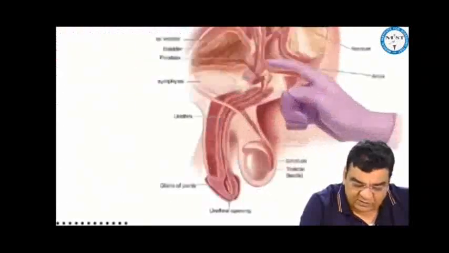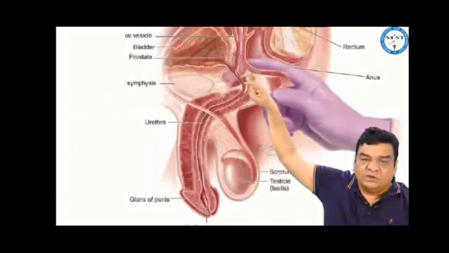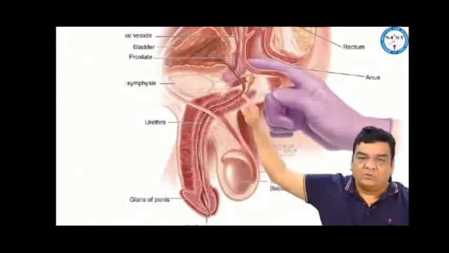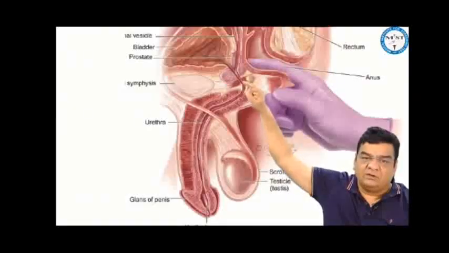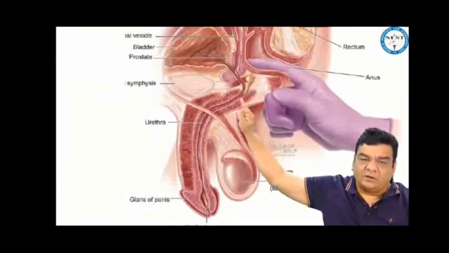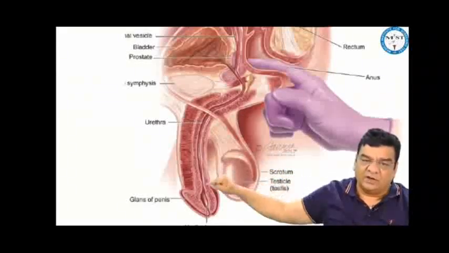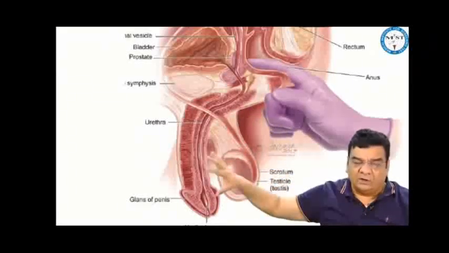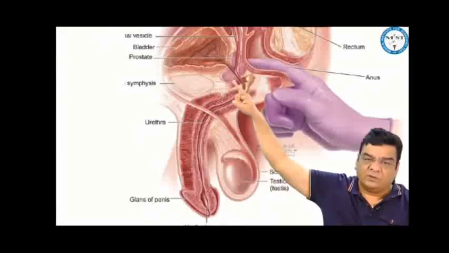If you look at the urethral injuries, in the urethra, this is the posterior urethra, while this is the anterior urethra. Posterior urethra, that part which lies within the prostate is the prostatic urethra. That part which is below the prostatic urethra in the posterior urethra is the membranous urethra where there is the external sphincter. The anterior urethra, that part which lies in the perineum is the perineal or bulbar urethra, and that part which lies in the penis is the penile urethra. Out of the urethral injuries, the prostatic urethra is protected by the prostate, so it is saved.